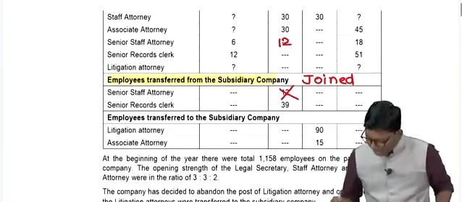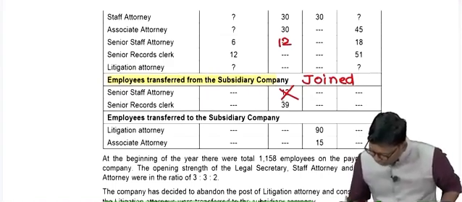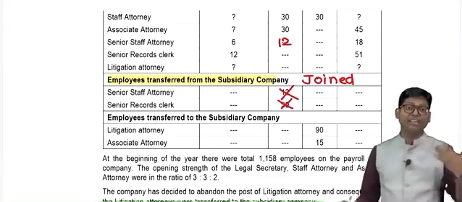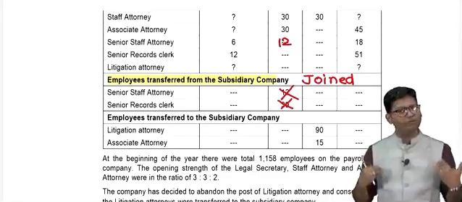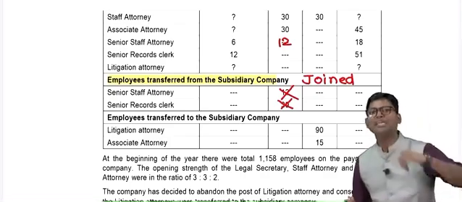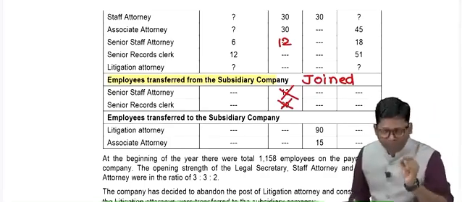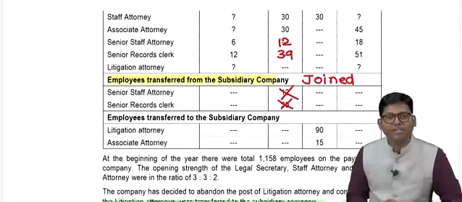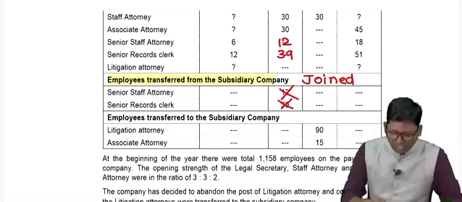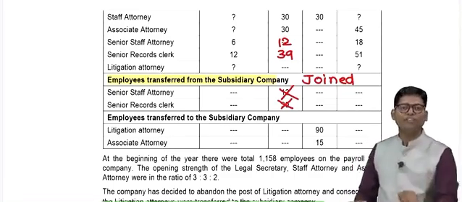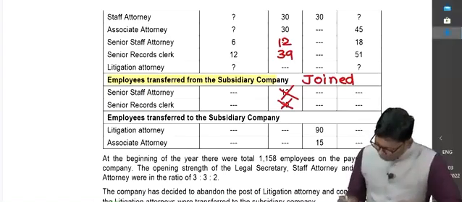Now, if you check the same thing, senior records clerk 39 have joined. They are not fresh, they are not new, they are coming from the subsidiary, but they are coming to us, no? So, we will be treating them as joined. I am cancelling this from the second table. I am just merging my second table with the first table. So, the same amount I will be recording here, 39. Initially, 12 employees were there on the post of senior records clerk. 39 joined during the year, total 51 employees available at the end of the year. One more table is given, absolutely no need of recording them separately.